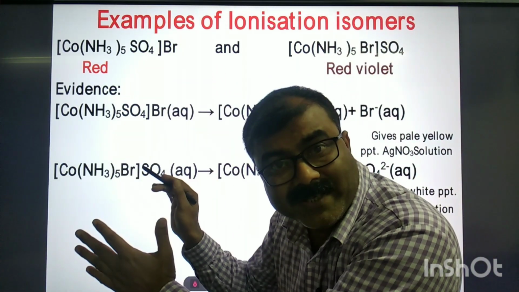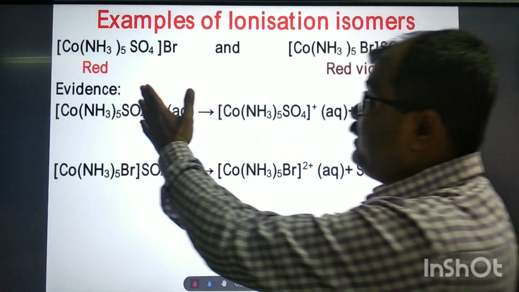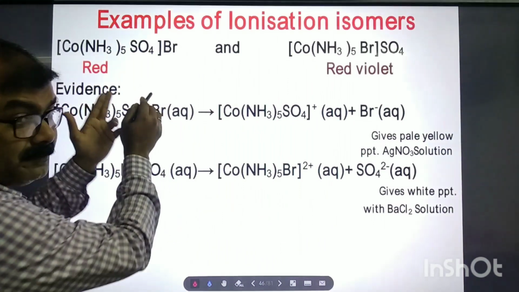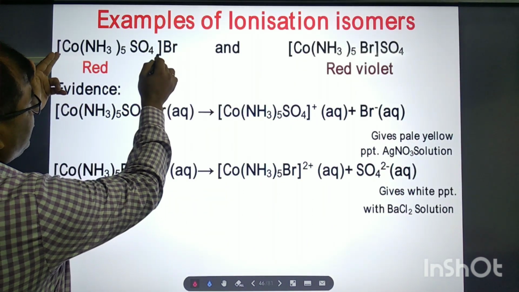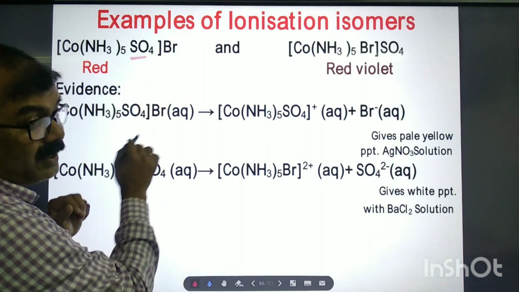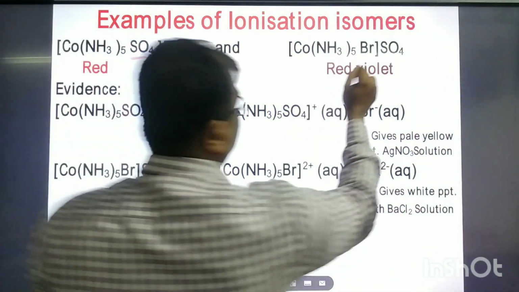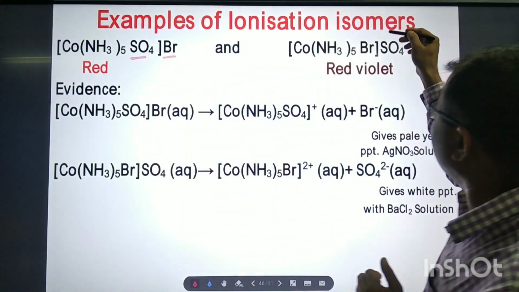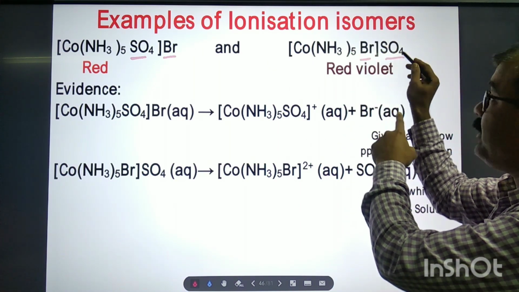Those molecular formulas are the same. So how do they differ? Just observe. Inside the coordination sphere here, mainly sulfate is there, and outside the coordination sphere bromine is there. Here, this time, bromine is inside and sulfate is outside.